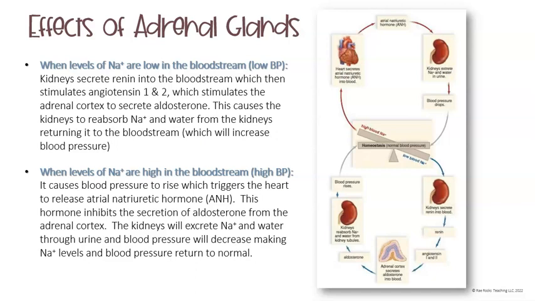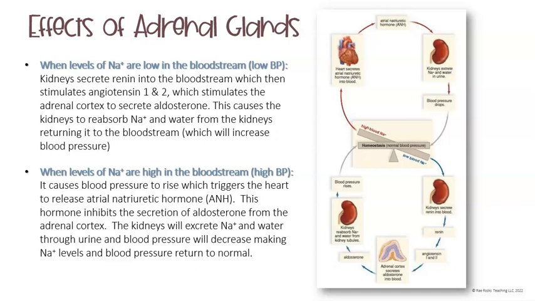When levels of sodium are too high in the bloodstream, oftentimes this is associated with a high blood pressure. It can cause the blood pressure to rise, which is going to trigger the heart to release a hormone called the atrial natriuretic hormone, or ANH for short.